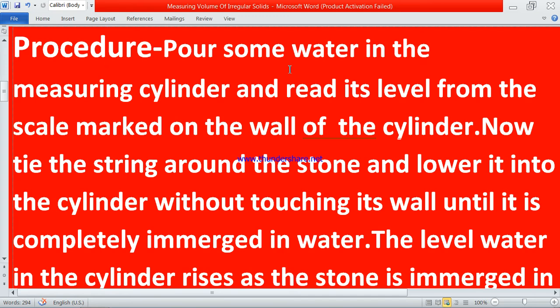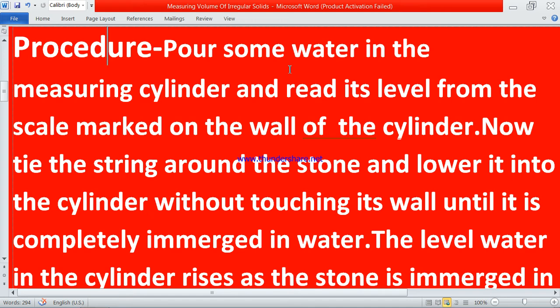Now again read the level of water. It will be at the rate of the stone. Suppose you have kept a stone of 2 ml, not 2 ml, suppose the stone has a volume of 2 centimeter cube, so this is how the ml will increase. Suppose 2 ml will increase.